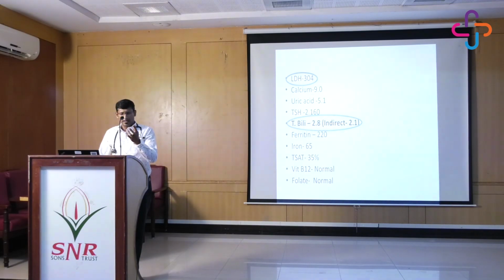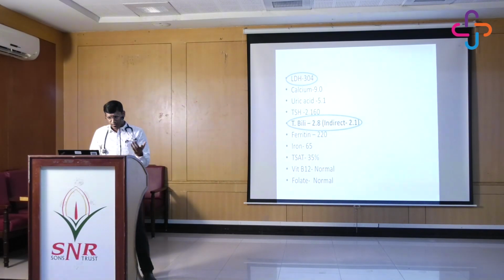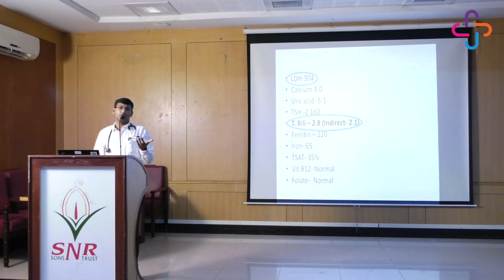Again, the patient had mild icterus, with bilirubin of 2.8 and indirect bilirubin of 2.1. Again, it's in favor of a hemolytic picture. So reticulocytosis is there, LDH is high, the bilirubin is high. However, the DCT, ICT was negative. So we are dealing with some sort of hemolytic, that is non-immune hemolytic anemia.